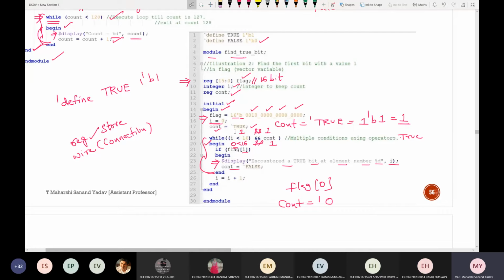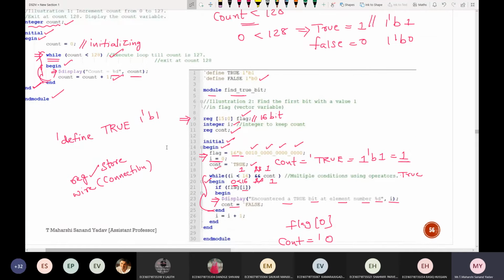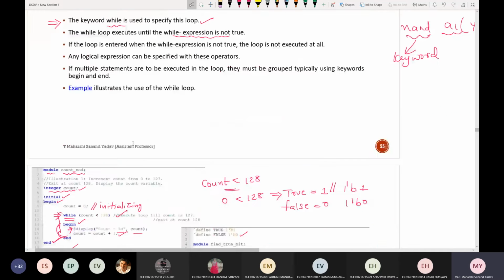So this is a random example. Generally you won't get this in the exam, but just from an understanding point of view, you need to know these looping statements.